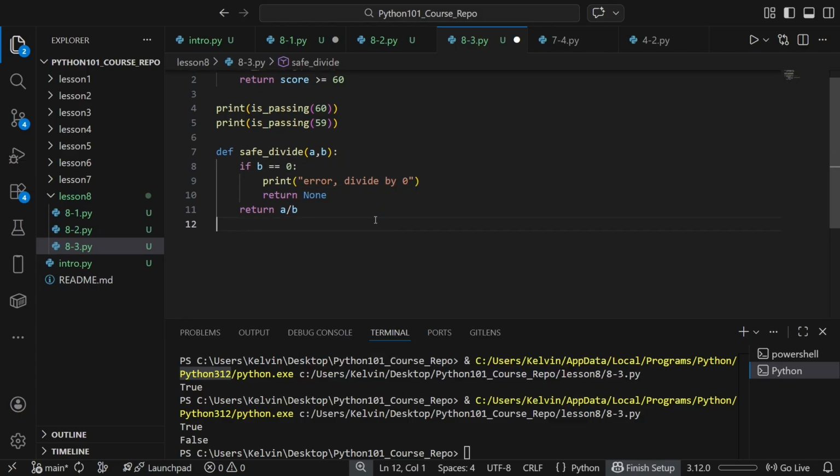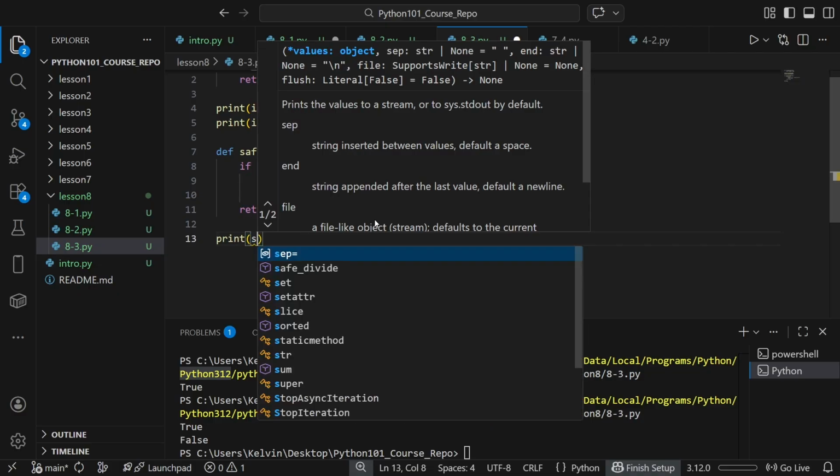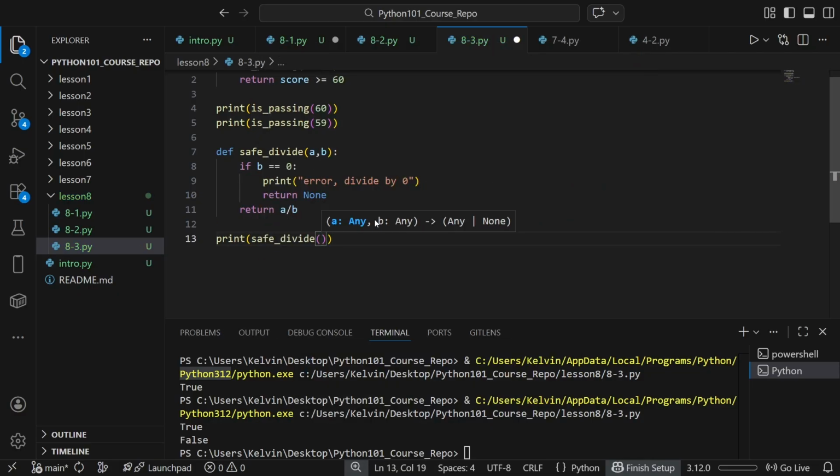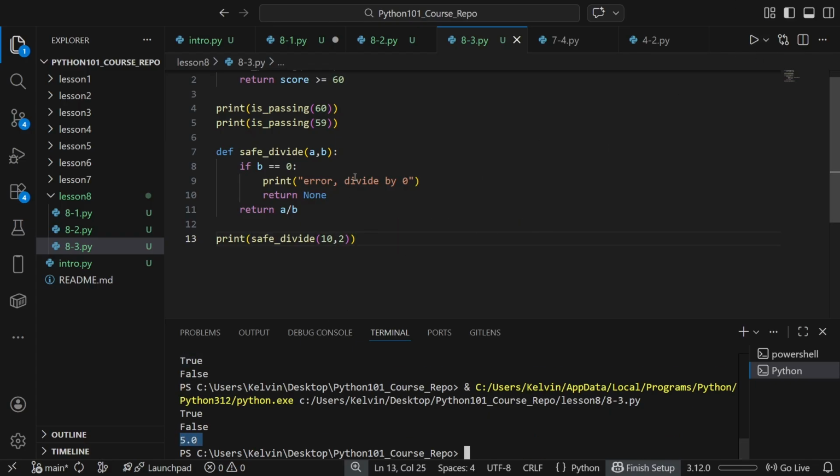We can test this. Print safeDivide. Pass in 10 and 2. This should give us 5. It goes 10 and 2, replacing the variables a and b in here. Passes this check. a divided by b.